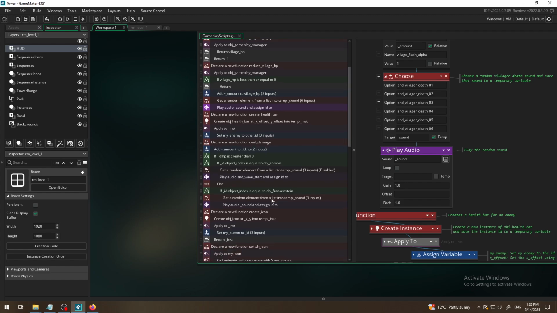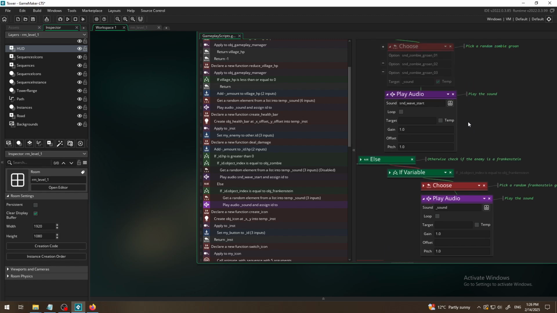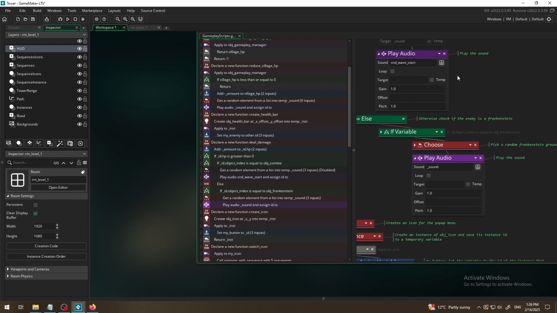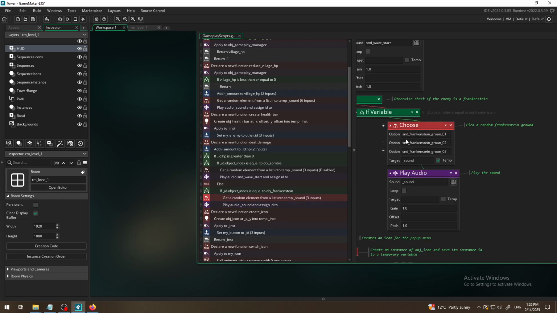The second one was for zombie, and below it there is one for Frankenstein. So we can change the Frankenstein also, and